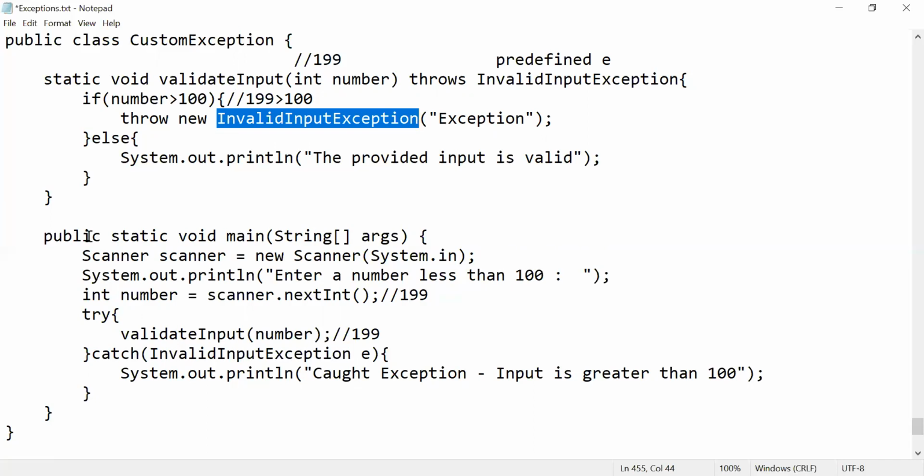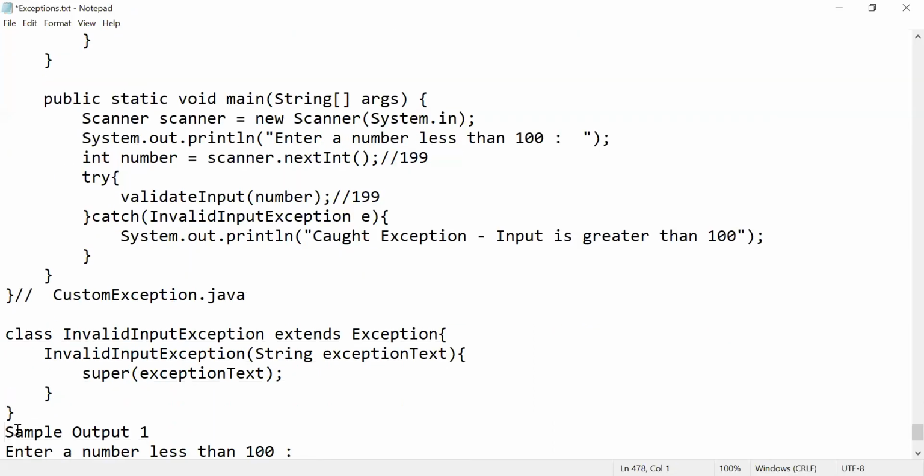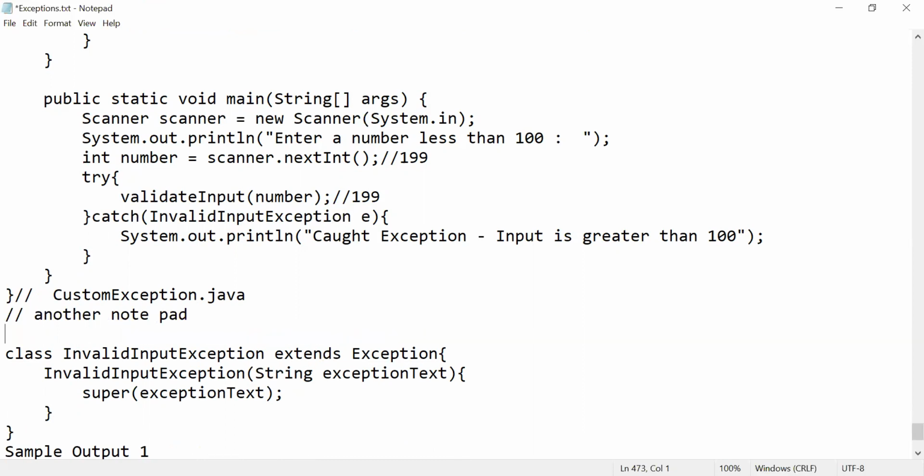Now this program needs to be saved. First of all, you need to save this program as custom exception dot Java. Fine. Don't try to execute, just try to save it. Now try to open another notepad. Now try to create your known exception class, nothing but invalid input exception dot Java.